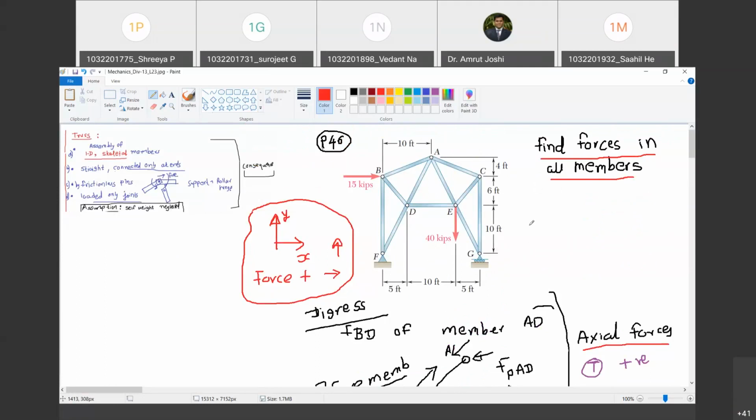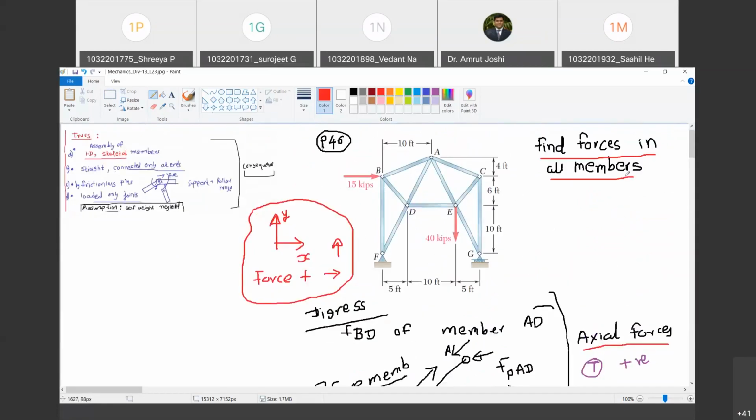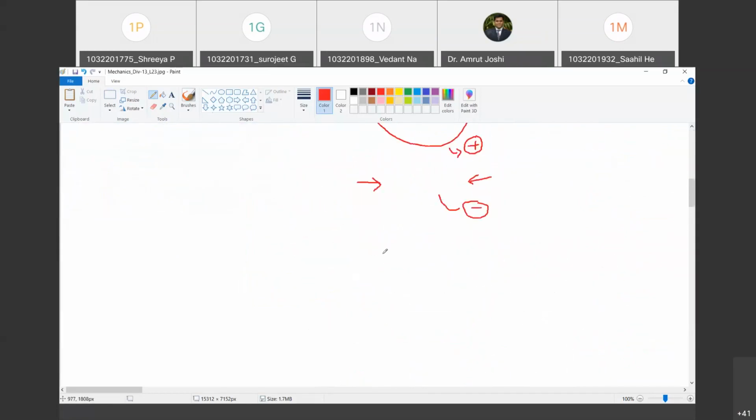Okay, let us try to solve this problem, and for that we use something called the method of joints. Forces in all the members have been asked, and I am going to use the method of joints. Are you with me? Yes, sir. What is this method of joints? I'm not going to go into the theory of it. Instead, we will solve the problem and we will understand. Are you with me? Yes, sir. Come on. So, method of joints.